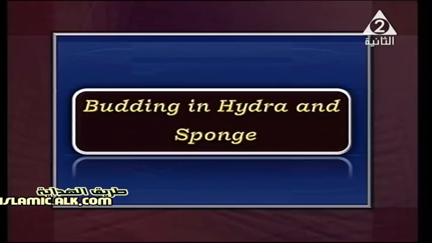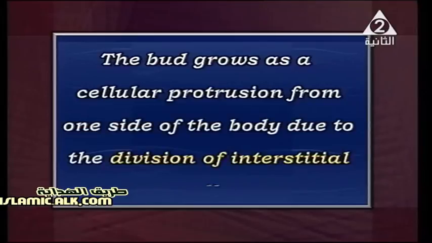The same sequence happens in hydra and sponge. The bud also grows as a cellular protrusion or bulge from one side of the body, as a kind of division of interstitial cells. Interstitial cells are the cells responsible for this process, which is called budding.